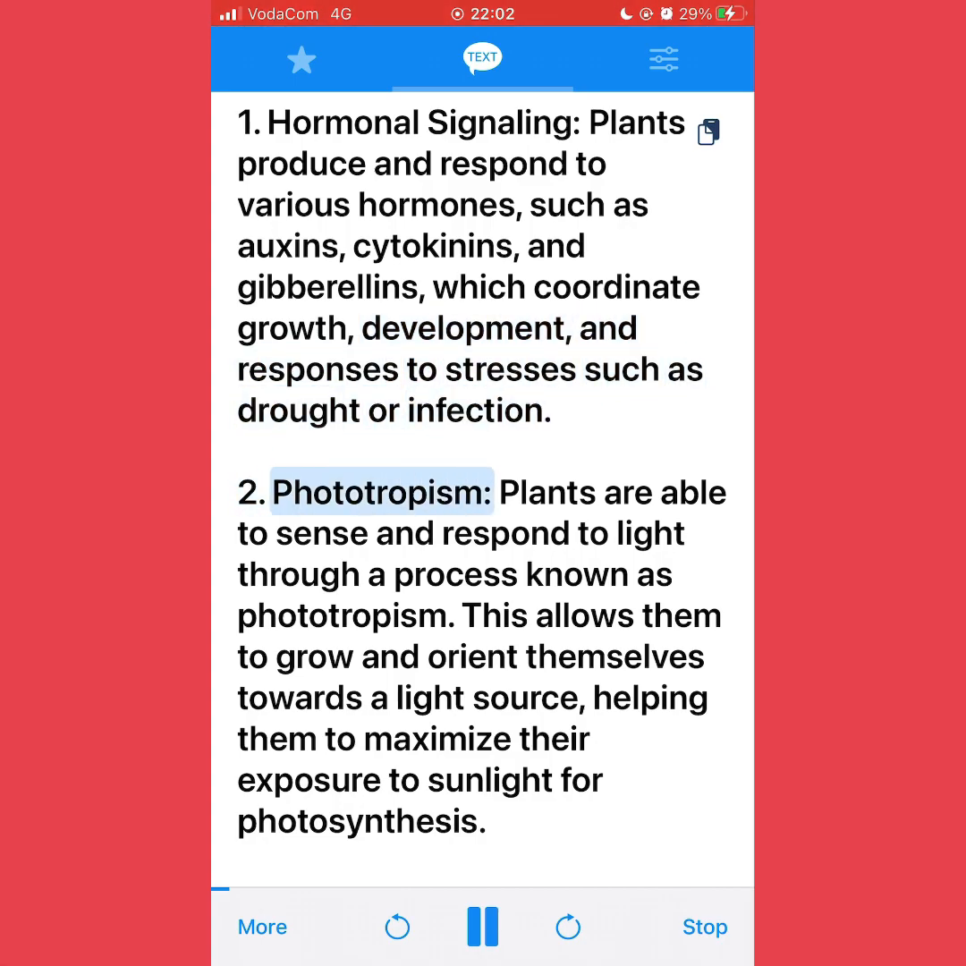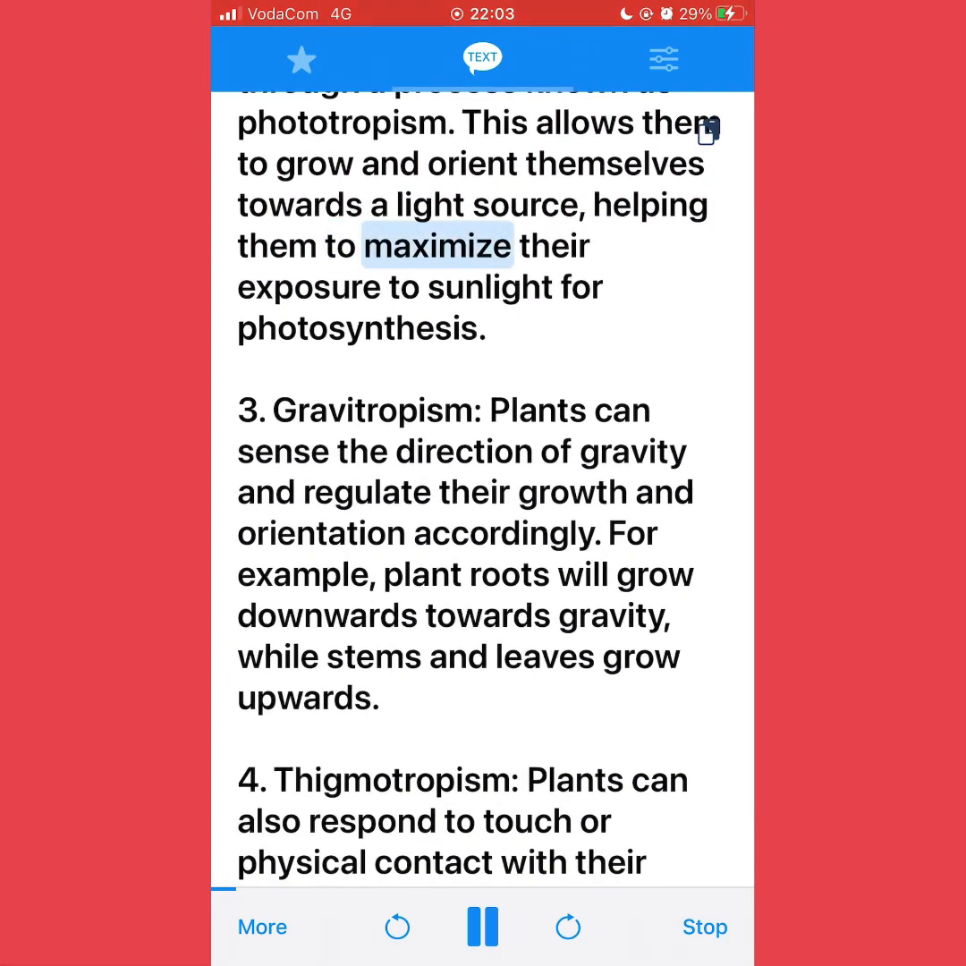2. Phototropism. Plants are able to sense and respond to light through a process known as phototropism. This allows them to grow and orient themselves towards a light source, helping them to maximize their exposure to sunlight for photosynthesis. 3. Gravitropism. Plants can sense the direction of gravity and regulate their growth and orientation accordingly. For example, plant roots will grow downwards towards gravity, while stems and leaves grow upwards.